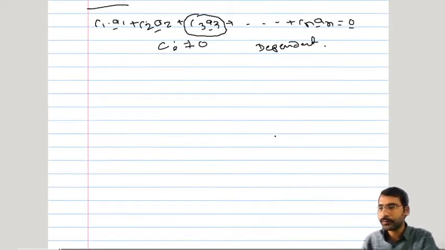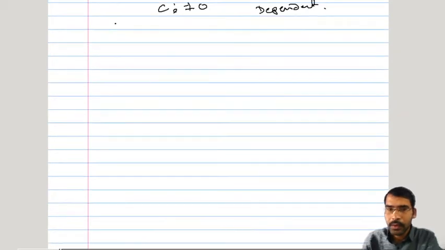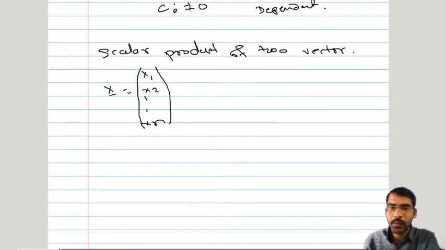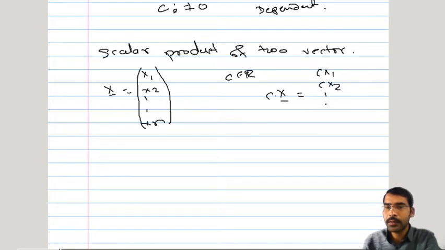Now, scalar product of two vectors. We have seen the product of a vector and a scalar. Suppose this x bar is equal to x1, x2, ..., xn, where each is one variable in the vector, and we multiply it by, say, a real number c. This is scalar multiplication with the vector, so it will be cx1, cx2, ..., cxn.